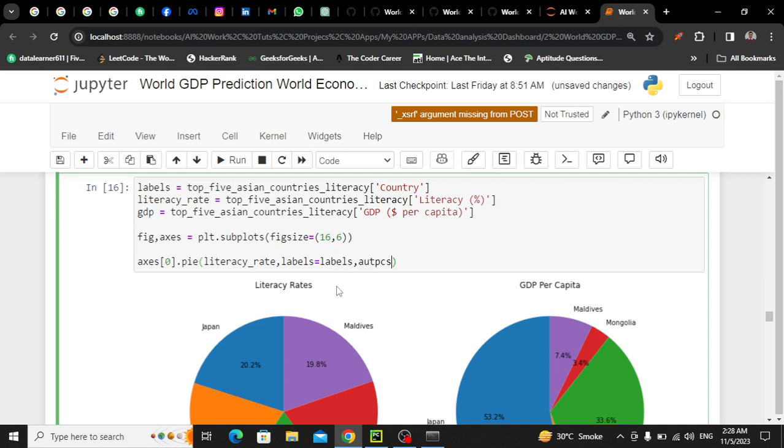And autopct, that is percentage, these are the percentage. Autopct will be equal to 1.1f float value. And also we can give startangle 90 degrees.